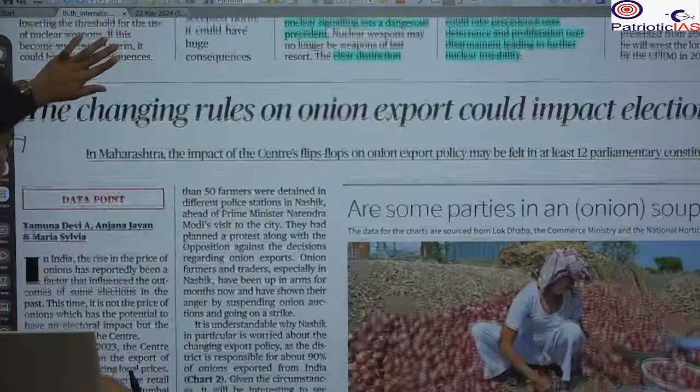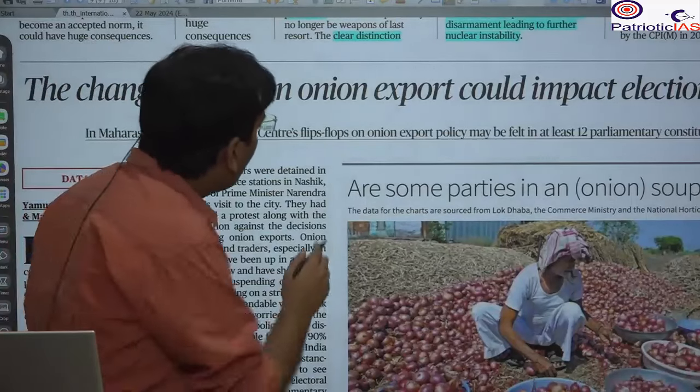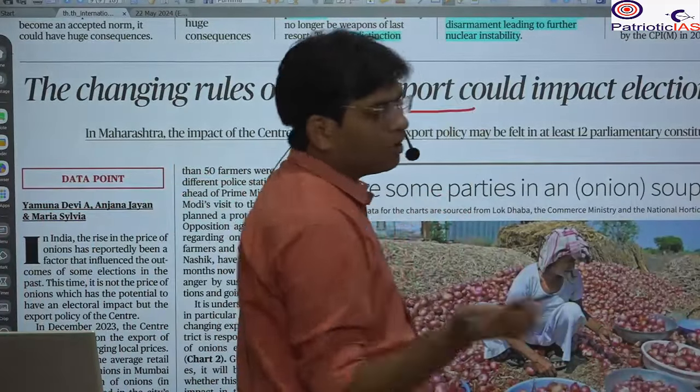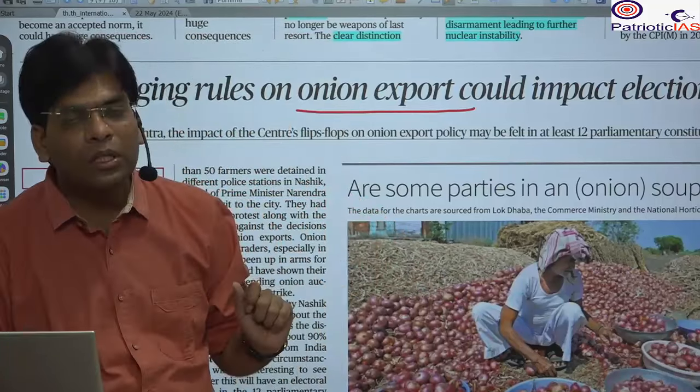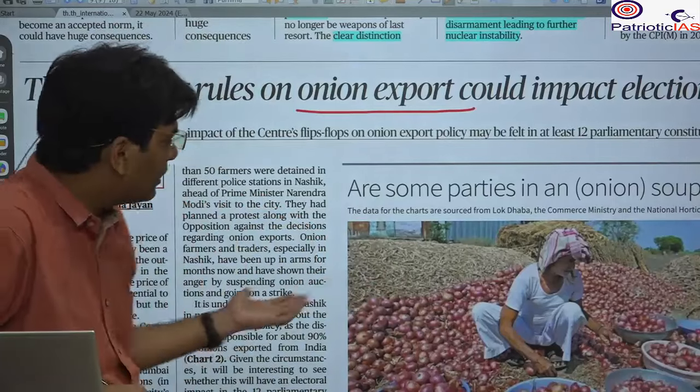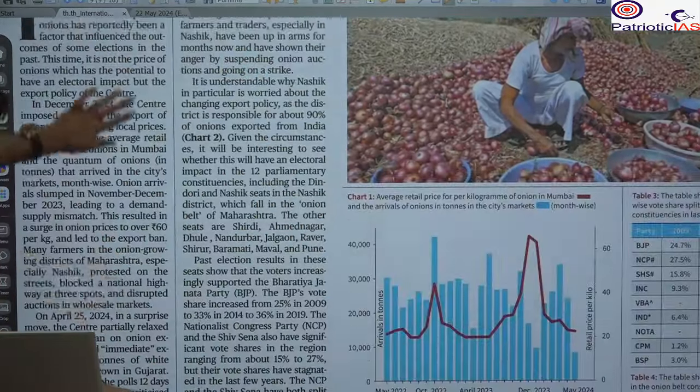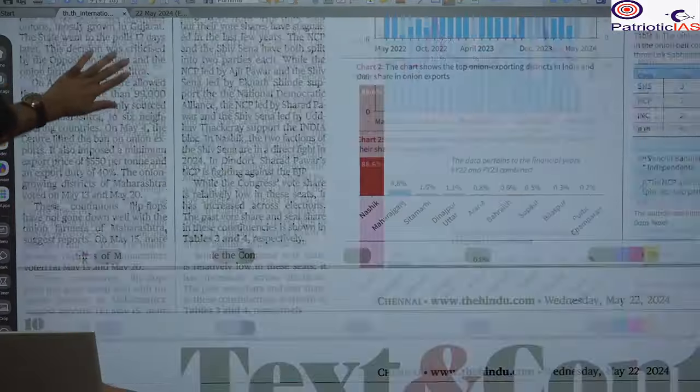Next news is with respect to the changing rules on onion export. Here you will see that the government imposed a ban on onion exports and gradually removed it. However, in the context of the election, it was first removed for Gujarat, because Gujarat had passed through the first and second phases of the election. After that, when there was a protest, the restriction was removed for Maharashtra as well. So this discusses how it has been impacting the overall voting pattern.